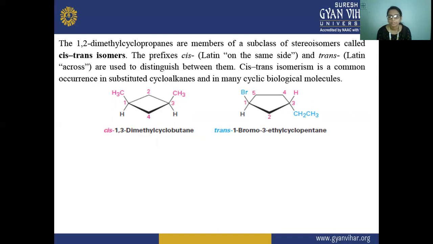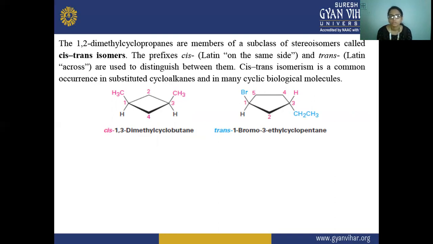Here the example given is dimethylcyclobutane, because cyclobutane itself does not show this isomerism. The substituted cyclobutane will show this isomerism.